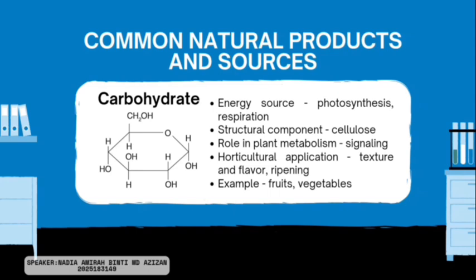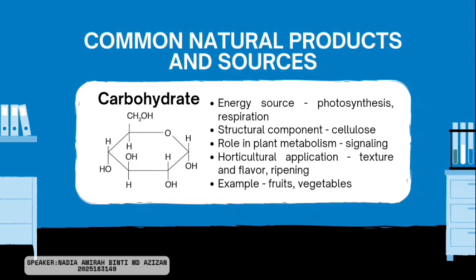First, we have carbohydrates. Carbohydrates like glucose are produced during photosynthesis. These sugars are then broken down during cellular respiration to provide energy for plant growth, development, and metabolic activities. Carbohydrates also serve as structural components. A key example is cellulose, which is a polysaccharide that makes up the cell wall. It gives strength and rigidity to plant tissue such as stems and leaves, helping the plant maintain its shape.